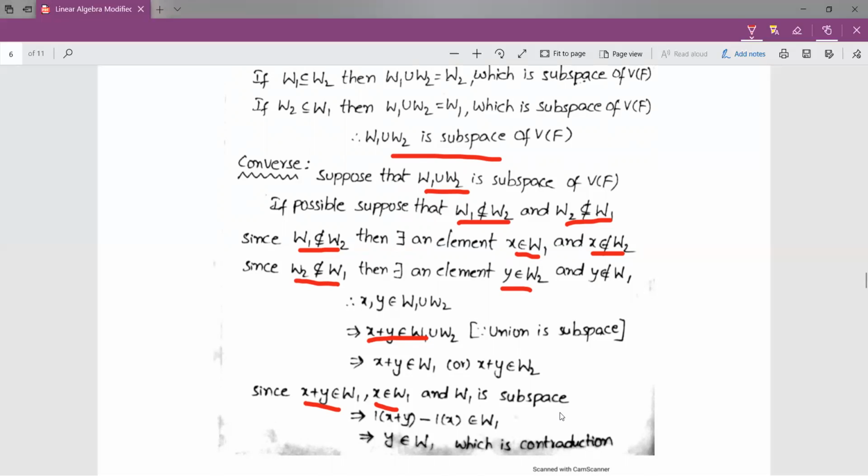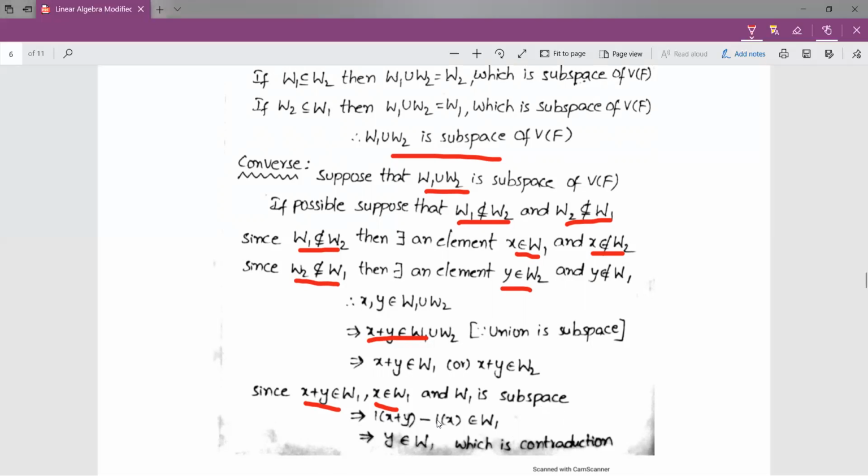Since W1 is a subspace, by theorem 2 we have a condition that in order to say W is a subspace, for any two elements a, b belonging to F and alpha, beta belonging to W, if a alpha plus b beta belongs to W, then we say that W is a subspace. Similarly, if W is a subspace, then a alpha plus b beta should belong to W. Here W1 is the subspace, so compare W1 with W, and a, b with 1, minus 1.